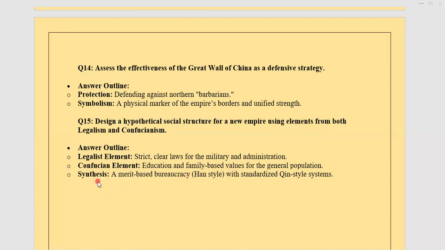And then you can do the synthesis of a newly based system, or you can make a social structure in which you can add your ideas into it. You can give a merit-based bureaucracy, and then you can give the standardized systems, but with the incorporation of, you can take some points from both and make the system of your own. So these all things can be done if you do enough reading, if you have enough understanding of the concept, and if you go through things again and again.